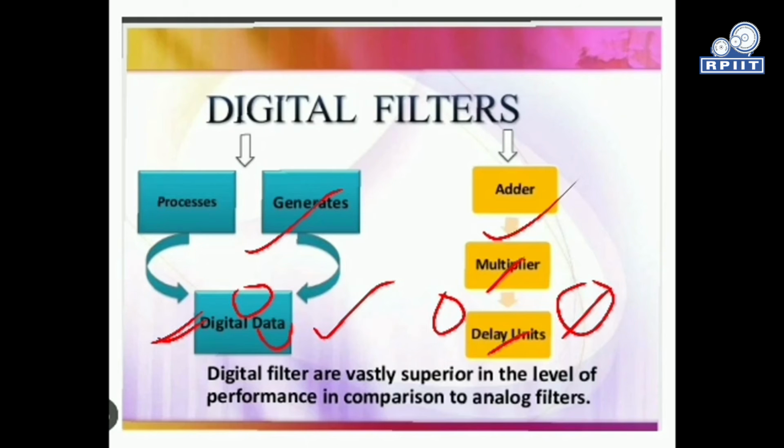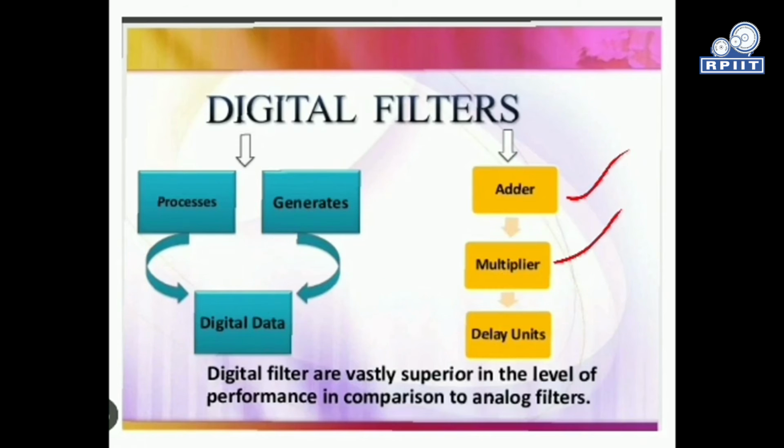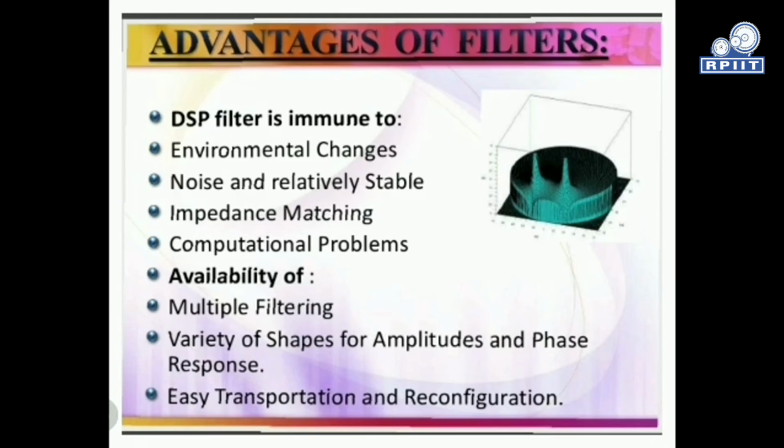The digital filter generates the digital signal and processes it in terms of digital data, and it includes components like adders, multipliers, and delay units. Digital filters have vastly superior performance in comparison to analog filters, so that's why we prefer digital filters nowadays. These are the advantages of DSP filters over analog filters, because they are immune to environmental changes. They are designed to work in any kind of environment.